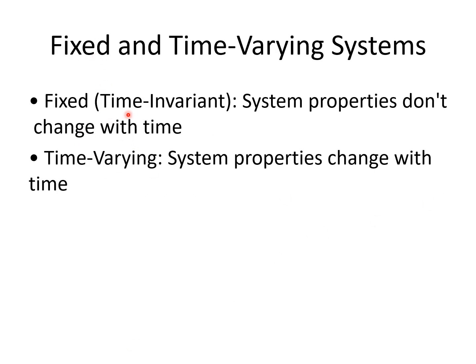The fixed or time invariant systems are those where the system properties don't change with time. And on the other hand, as the name implies, the time varying system is such a system where the system properties change with respect to time. That means the slope is variable with respect to time, whereas in this case the slope is fixed, whatever the time period may be.